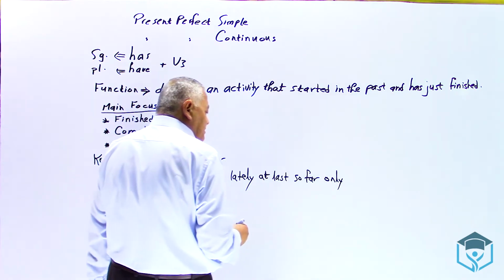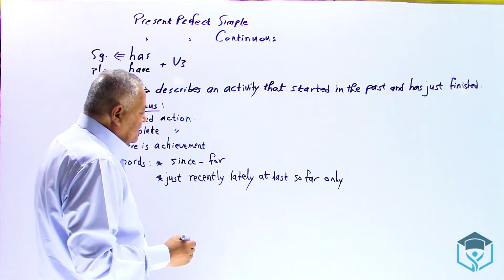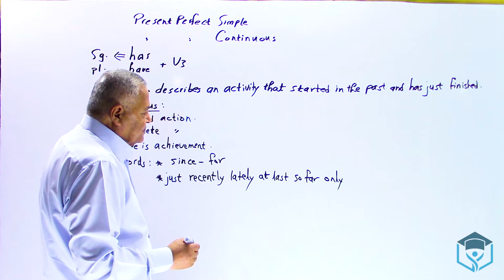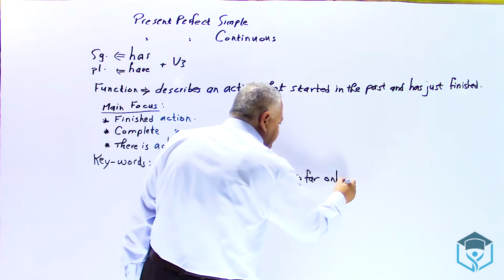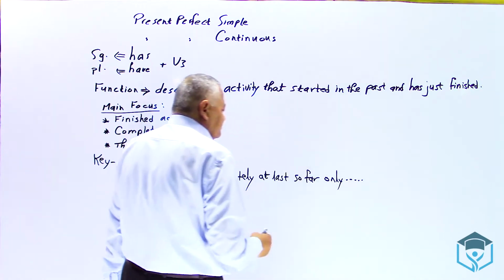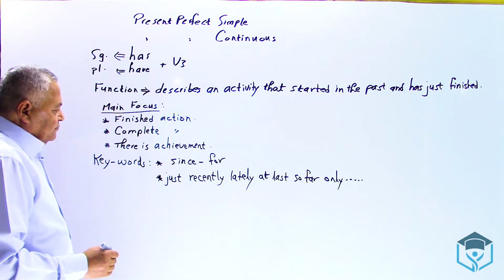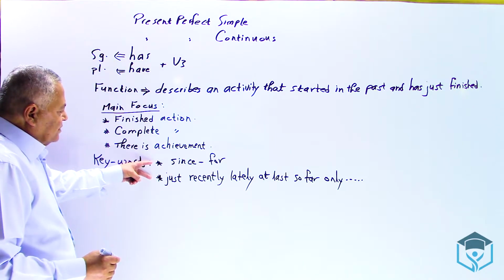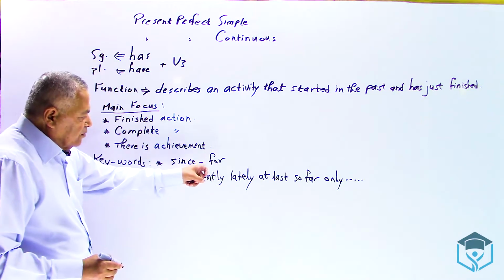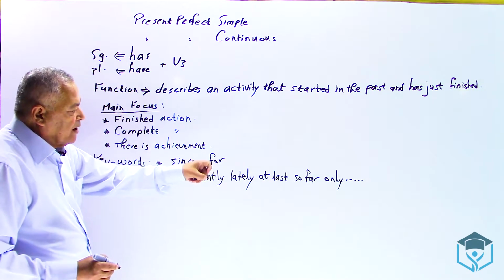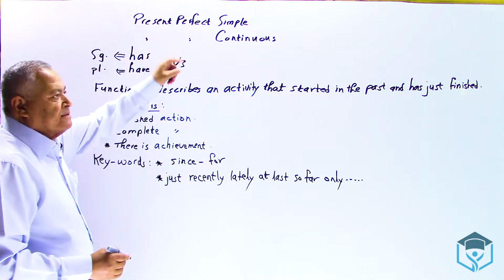Sometimes this word refers. Then just, recently, lately, at last, so far, only, etc. Then these words, since and for, or just, or recently, or lately, or at last, or so far, or only, these words mean present perfect simple.